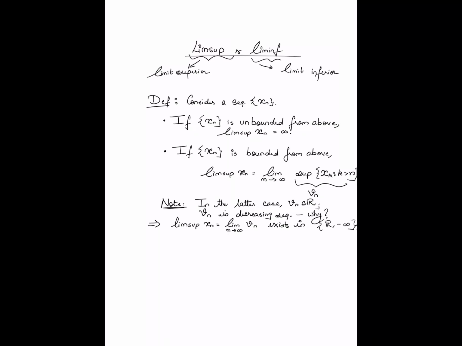In this latter case, Vn is real valued and Vn is a decreasing sequence. Any decreasing sequence will have a limit, either real valued or minus infinity. When will it have a real valued limit? If this decreasing sequence also happened to be bounded from below. If it is not bounded from below, then the limit would be minus infinity. So if you patch both of these together, you lead to the conclusion that the lim sup exists for all sequences.